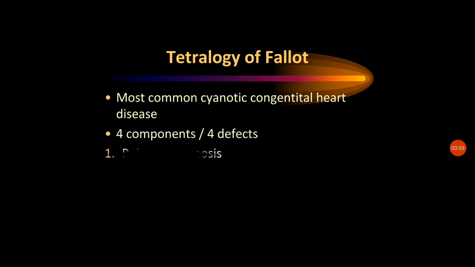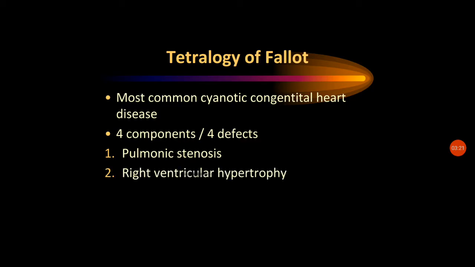And there are four components or four defects, as the term tetralogy of Fallot itself tells us. The first is pulmonic stenosis. The second is right ventricular hypertrophy. The third is ventricular septal defect.